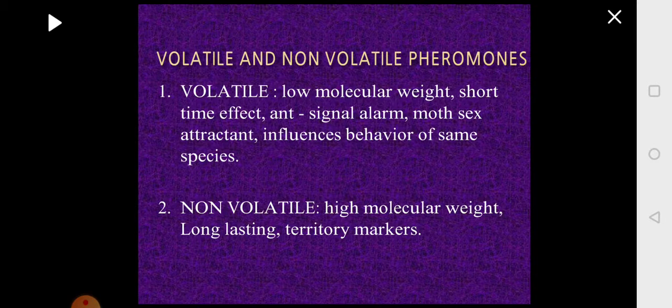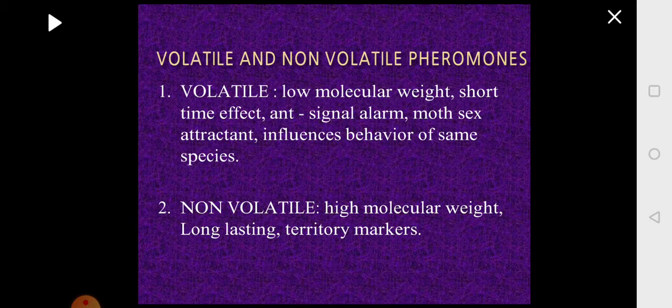Or suppose some insect has to attract the opposite sex, then it will release the pheromone for attracting the opposite sex. So these short-term effect pheromones have low molecular weight and are called volatile pheromones.